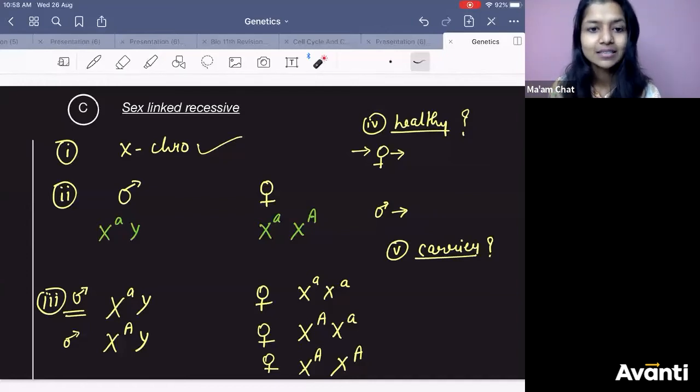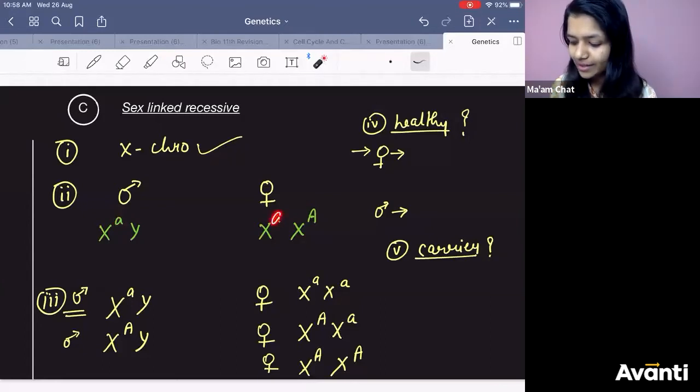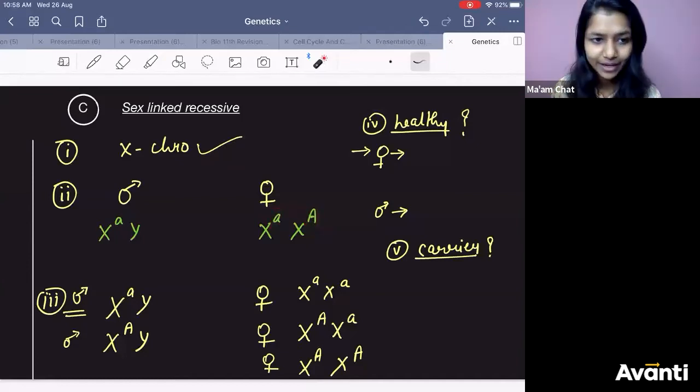The disease is recessive. Recessive means the small letter has the value. So I have written a small letter here, then a small letter here. I have written one small letter here and one capital letter here. See it very carefully. This point is very important.